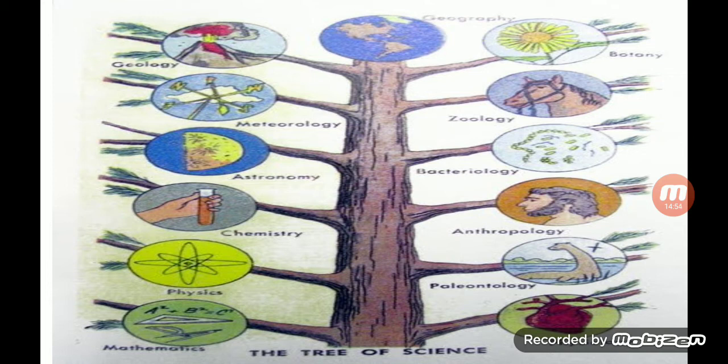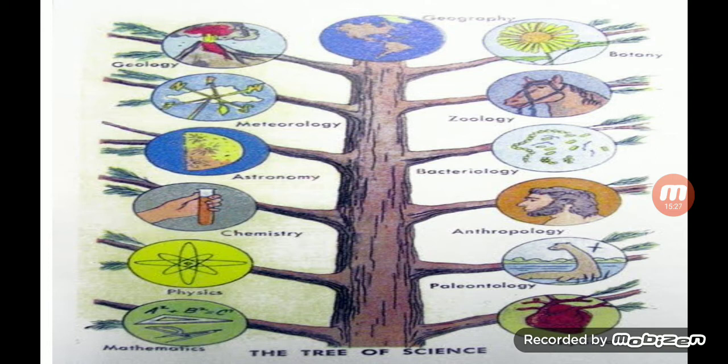Then, if we study the relation of plants and animals with your surroundings, that is called what? Yeah, ecology. If we study the relation of plants and animals and the surroundings of us, that is called ecology. If we study insects, that is called entomology. If we study heavenly bodies, that is called astronomy.